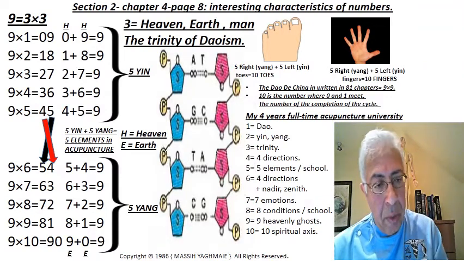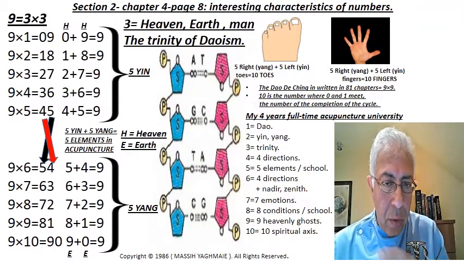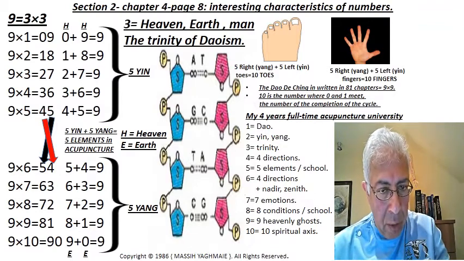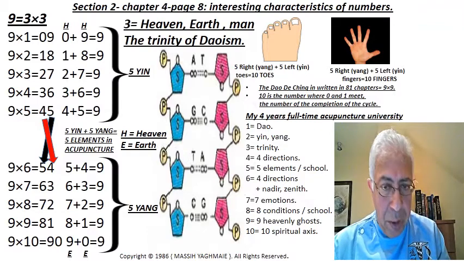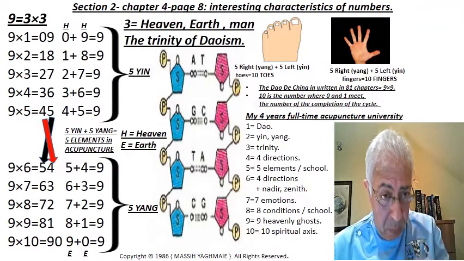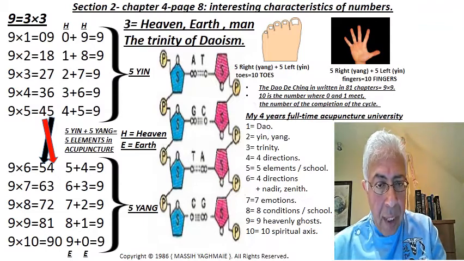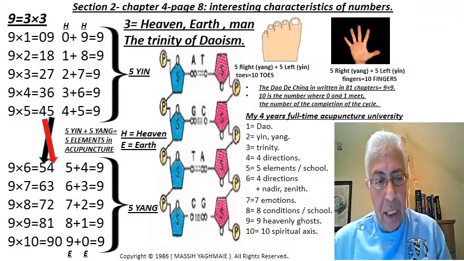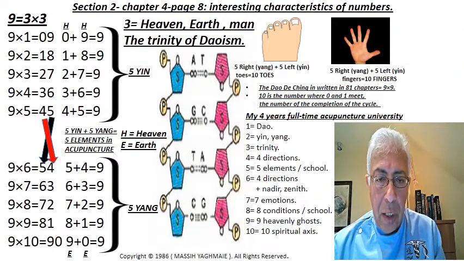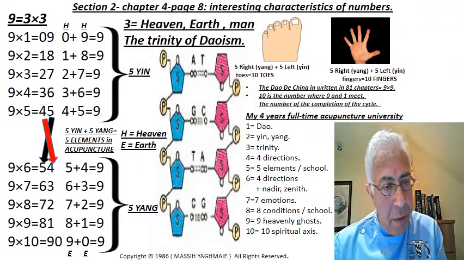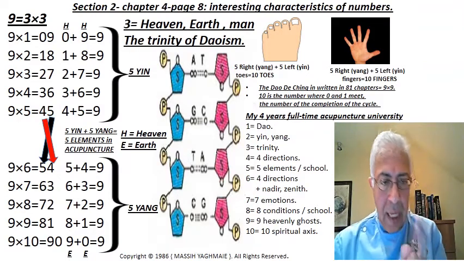If you multiply 9 by 2 is 18. 8 plus 1 is 9. 9 times 3 is 27. 2 plus 7 is 9. And so on and so forth. When it comes to the 5th level, which is the yin level, 9 times 5 is 45, which 4 plus 5 is 9. Now, when you go to the next level, which is from yin goes to yang, 9 times 6 is 54. 5 plus 4 is 9. But the interesting fact is 45 changes to 54. The yin turns to yang, and that's a Tao.